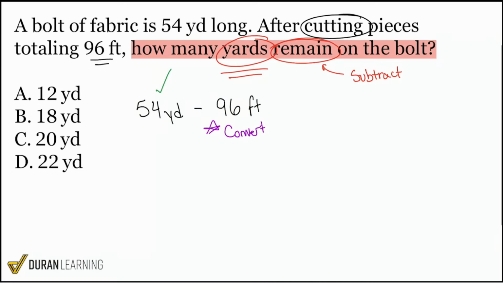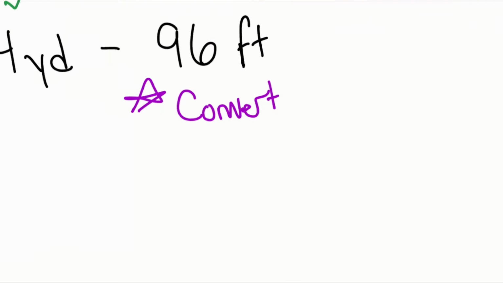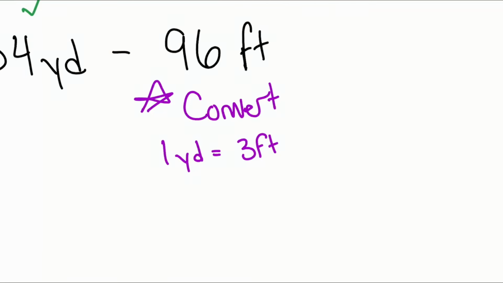So to start the conversion, first we need to know if we're going to multiply or divide. And to do that, we're going to list that conversion rate. Everybody, is this correct here? 1 yard equals 3 feet? Right on. So 1 yard does indeed equal 3 feet. And now from there, everybody, we're going to ask ourselves, are we going to multiply or divide? Well, we're trying to get to the unit that has the 1. And so whenever we're trying to get to that unit with the 1, from feet to yards, from 3 to 1, we are going to divide by 3.